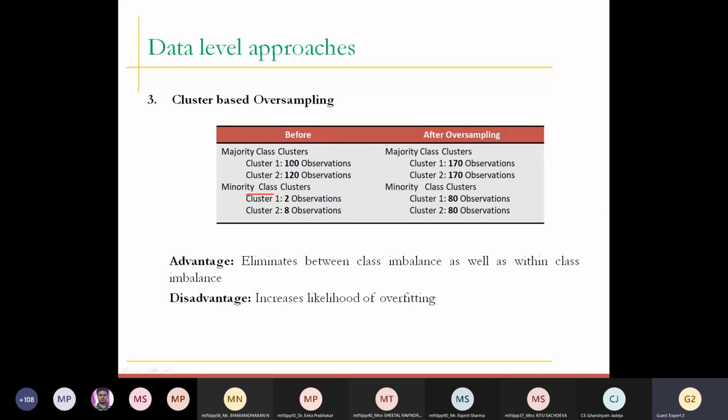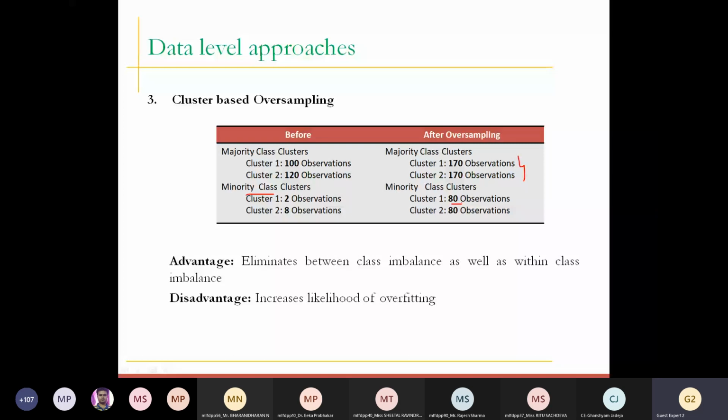clusters. So k-means clustering is applied in such a way that you need to decide how many records are in my minority class and majority class. Now each cluster is oversampled or undersampled in such a way that clusters of the same class have an equal number of observations. Again, all classes are in proportion, so it does not mean that it goes to 1700 and 80. It is again not equally proportional. So in cluster based oversampling, it tries to balance all the data points in a cluster.